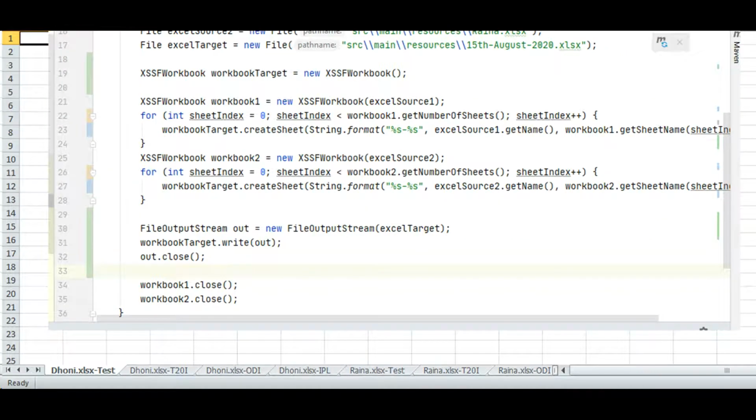Using this piece of code, I copy sheet names from both the input Excel files and create one output Excel file as shown. Excel sheets are currently blank. That was intentional.